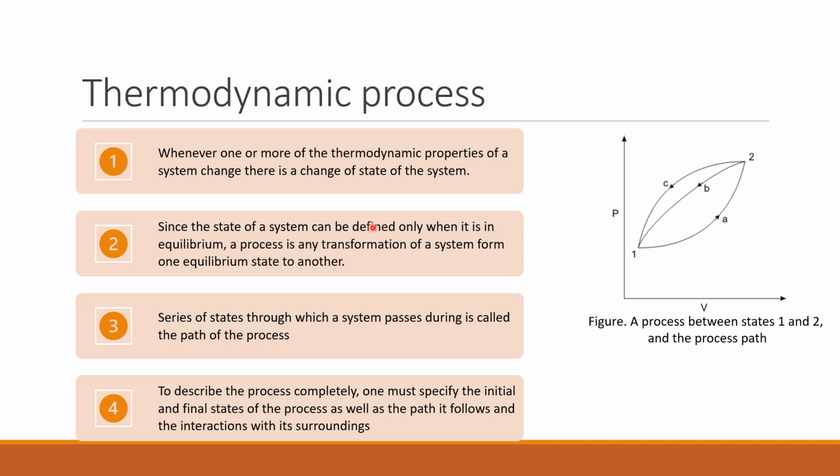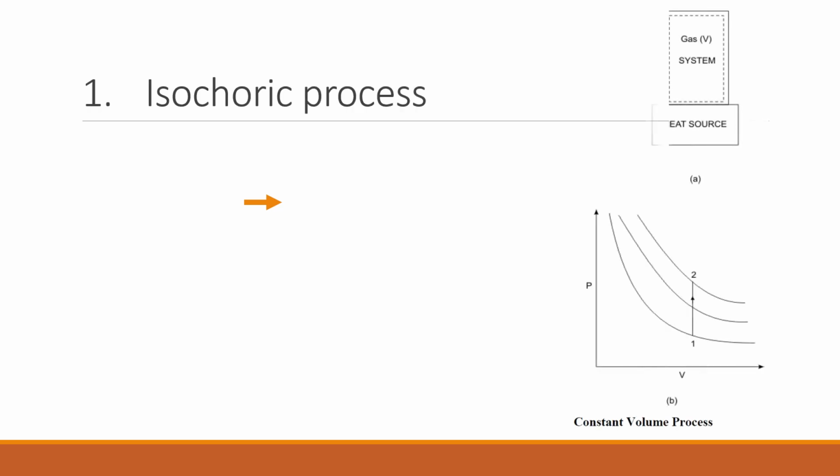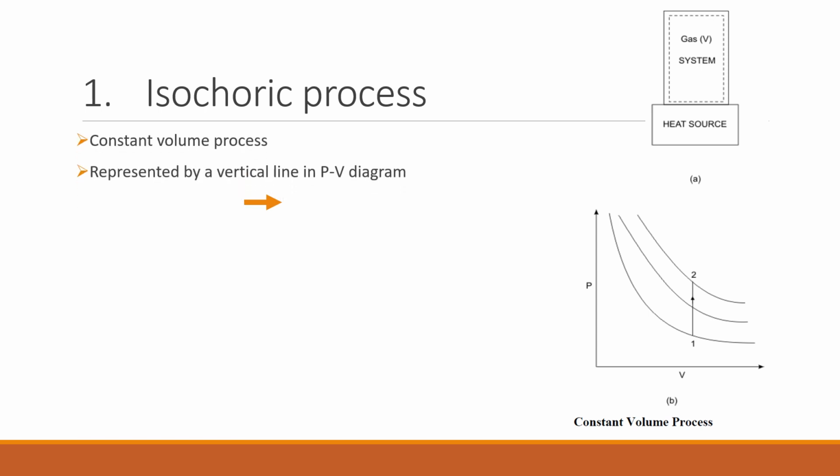We will now see the different types of thermodynamic processes, and the first one is the isochoric process. Isochoric implies that it is a constant volume process. Figure A shows a schematic representation of this process.